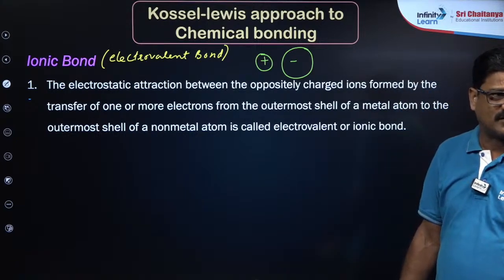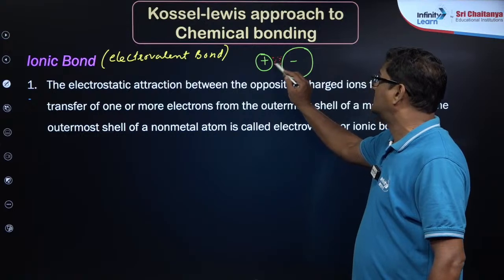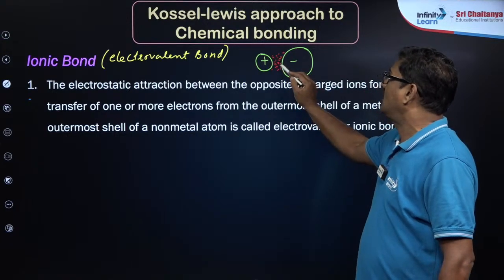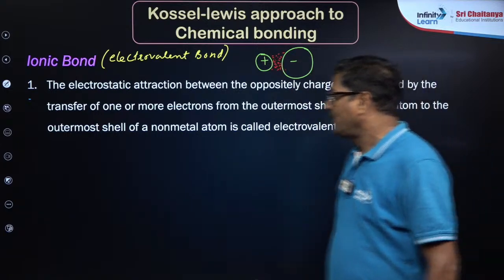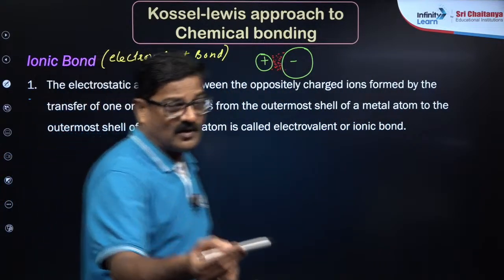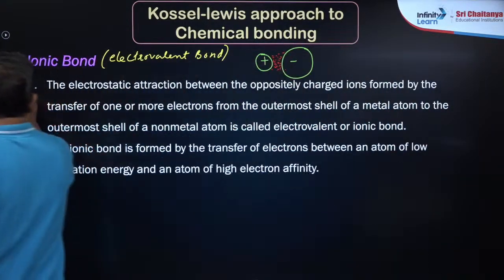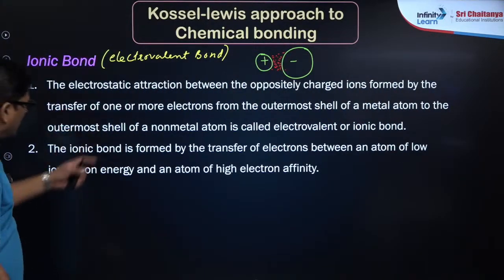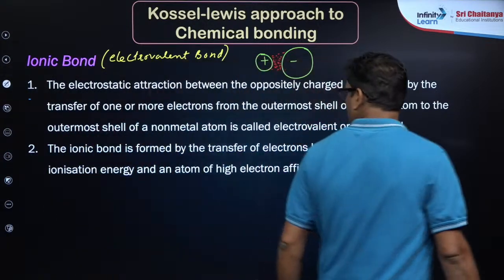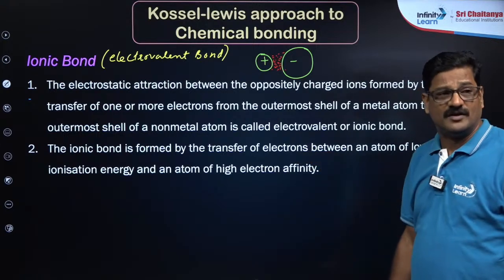PCl5 is a superoctet compound. So there is an electrostatic force of attraction between these two ions, that is called ionic bond. And this cation is formed by the loss of electron and anion is formed by gain of electron, that we are going to discuss here. So the ionic bond is formed by the transfer of electron between an atom of low ionization energy and an atom of high electron affinity.